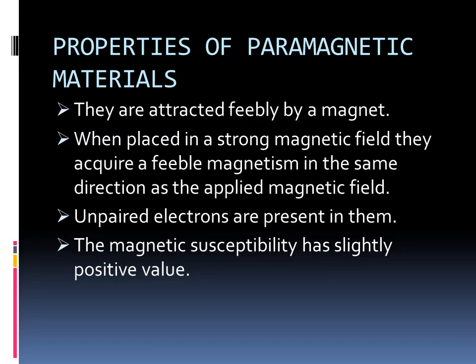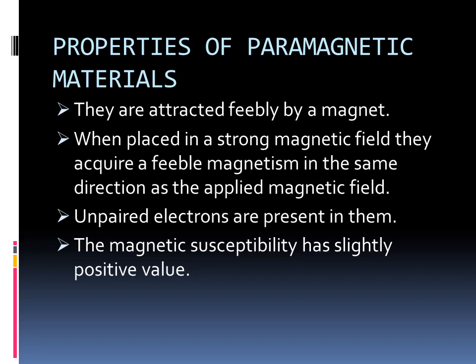Now here we are going to discuss some properties of paramagnetic materials. And here a question arises in our mind: what are the properties of paramagnetic materials? So the answer is that they are attracted feebly by a magnet.